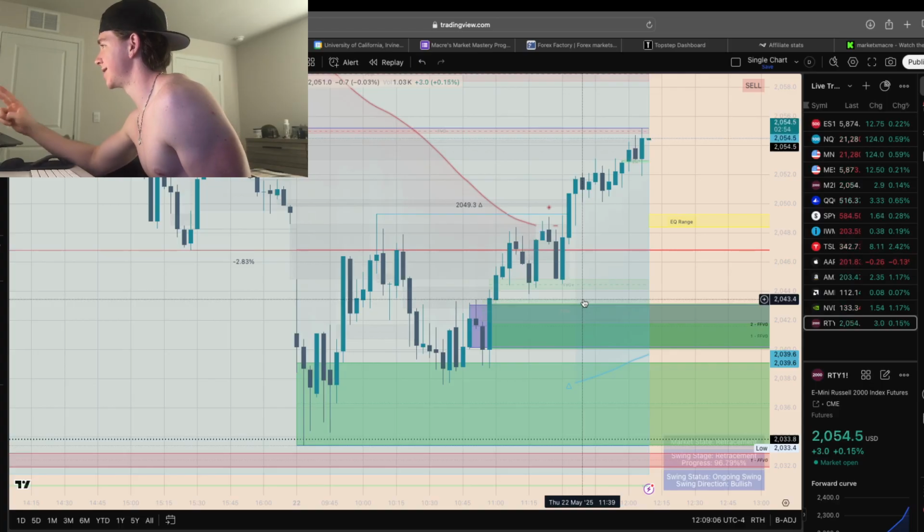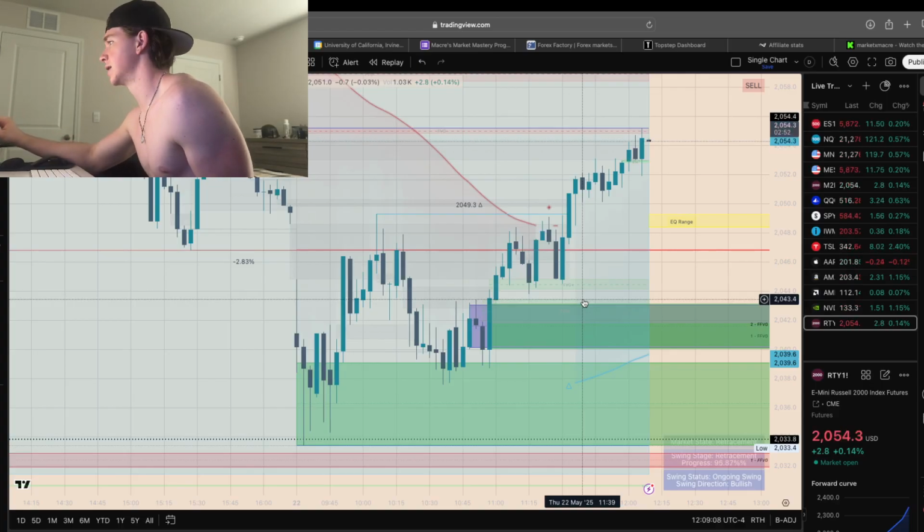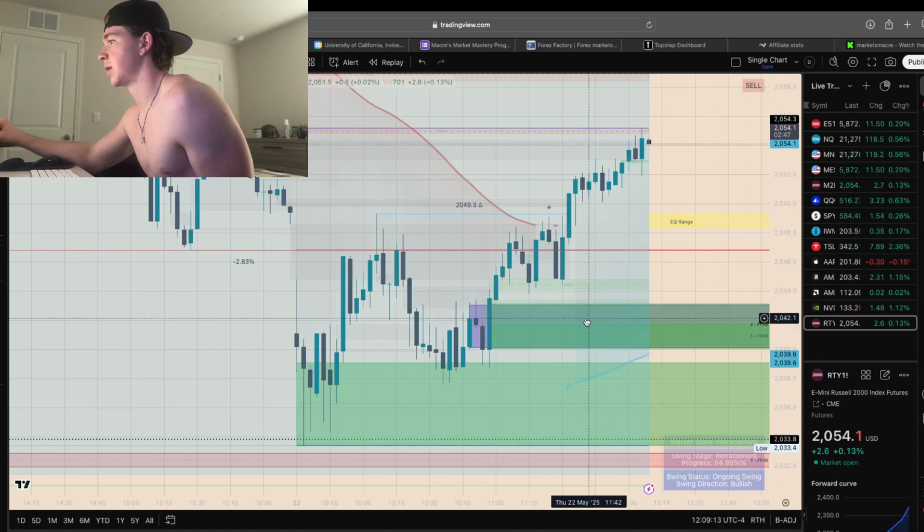I was changing between this and ES. I ended up picking RTY because it looked a little bit better. There was a lot more room between us and EQ, and I'm glad I did. I'll show you MNQ and MES in a moment.